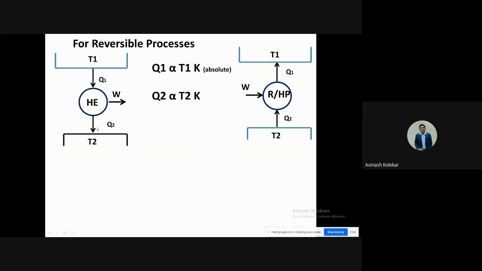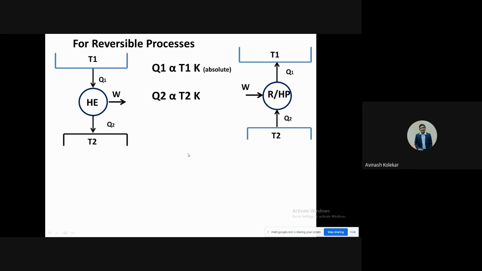Similarly, the heat transfer Q2 is proportional to T2, mentioned in Kelvin. This is a very important point, but this is just for reversible processes. Once again, you should remember that this will be possible only if the processes are reversible.